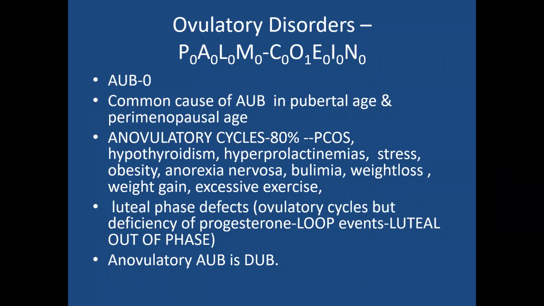So how to diagnose these luteal phase defects? If you do endometrial biopsy, there will be dating, no? So on the 16th day of the menstrual cycle, the endometrium should be in one phase. But if you take the biopsy on the 16th day, there will be more than 2 days lag. That is, it looks like the 14th day of the cycle. Then you call it luteal phase defects or LOOP events, luteal out of phase events. These anovulatory AUB, otherwise previously we used to call it DUB.